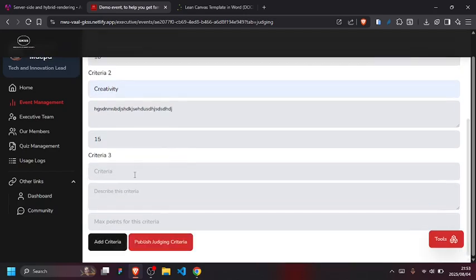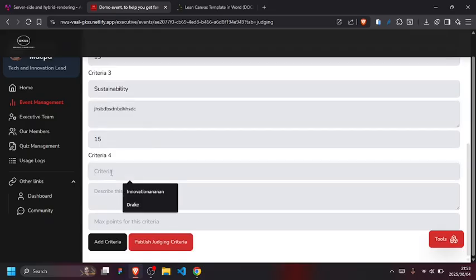Then another one, let's say this one is sustainability. This one is going to be 15 points also. So overall, let me see, 10, 40 points. Okay, we need one more. I don't like even numbers. Okay, short description for this one too.